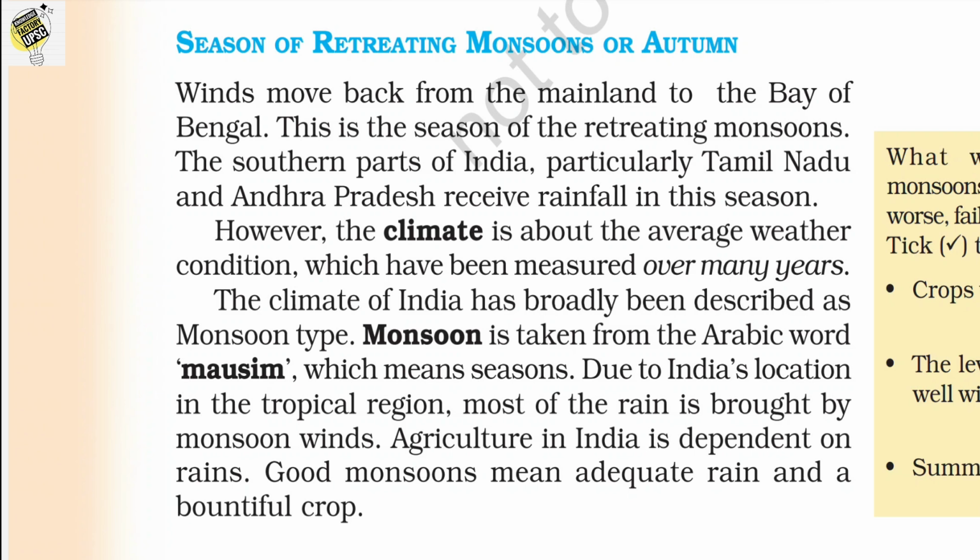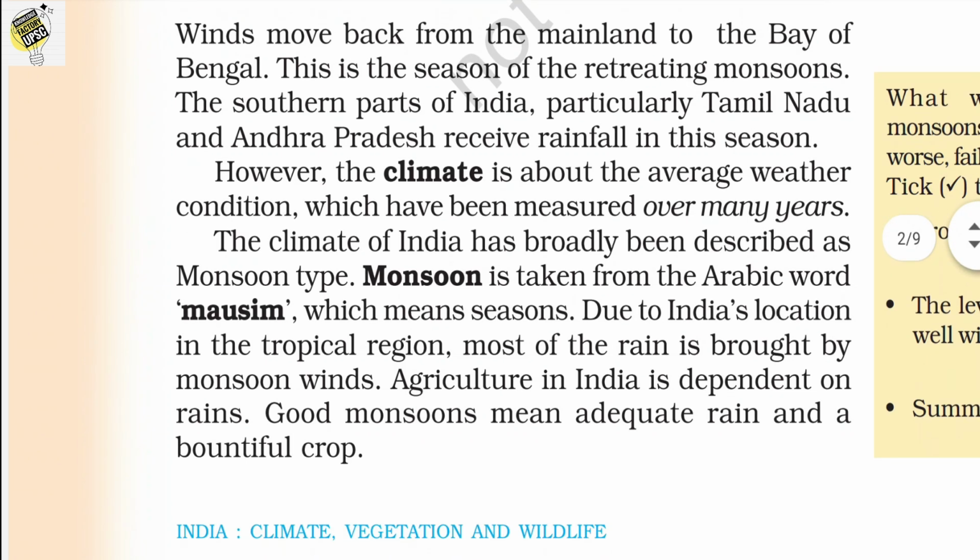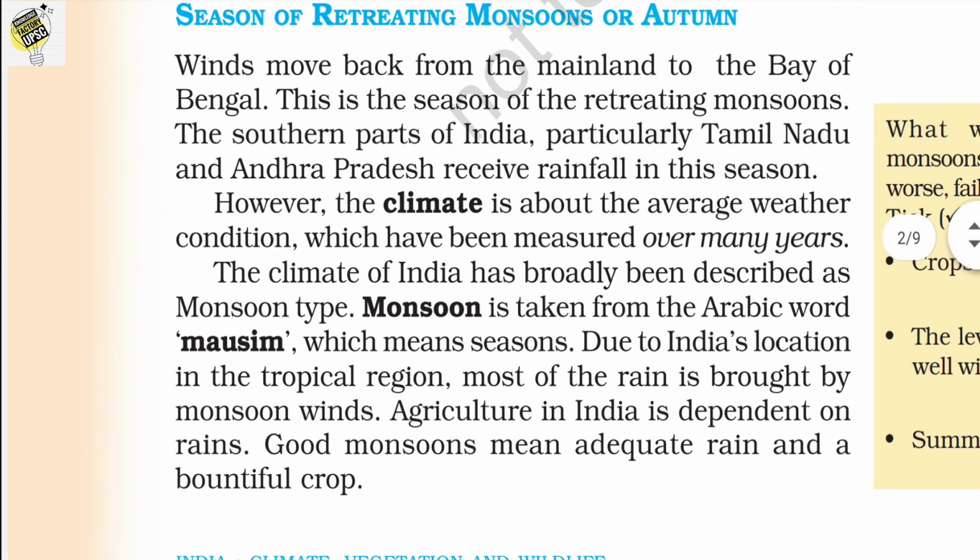The climate of India has broadly been described as monsoon type. Monsoon is taken from the Arabic word mausim, which means season.